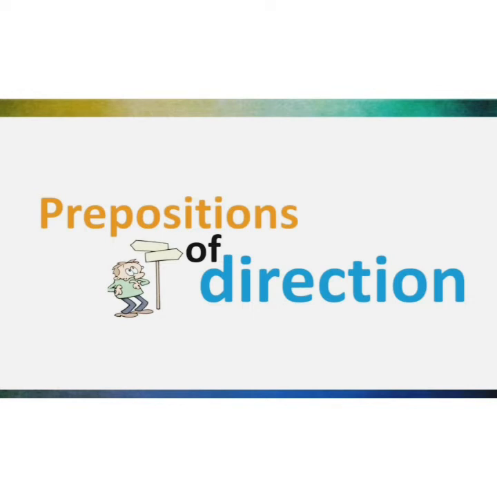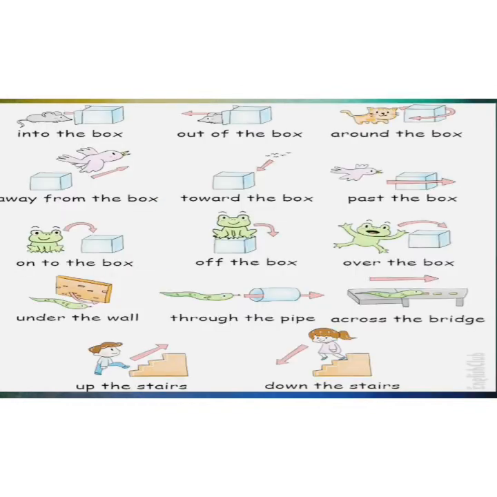Preposition of direction shows the movement of an object or any noun or pronoun from one place to another. For example, into the box. What is the movement of the mouse? Into the box, going inside. Out of the box, around the box, away from the box, towards the box. You can see in these pictures the movement of the frog, mouse, bird, girl, and boy. So all the words into, away, towards.